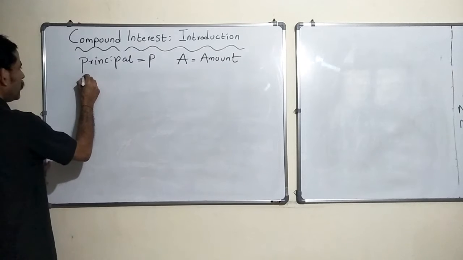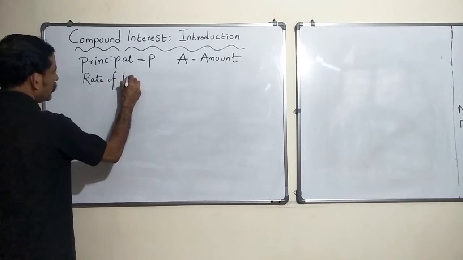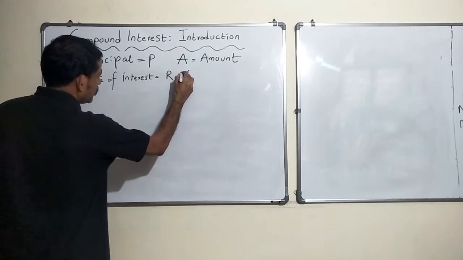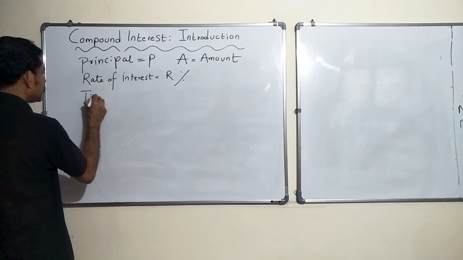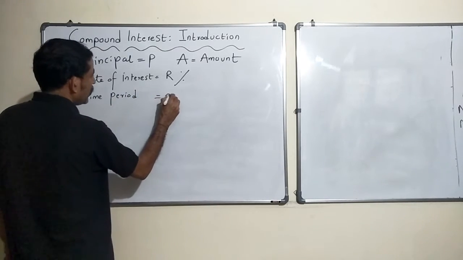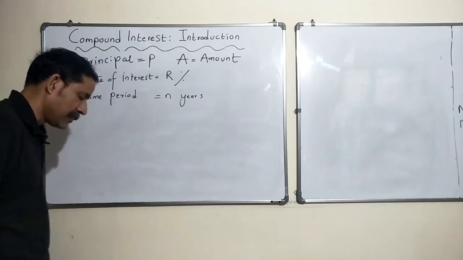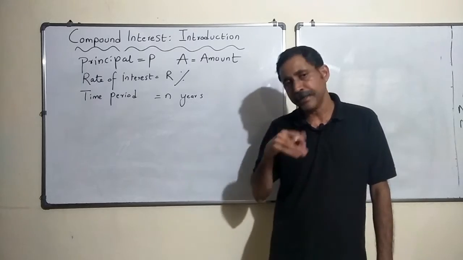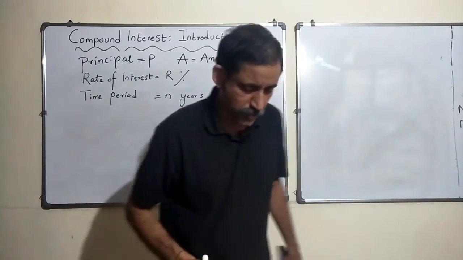Rate of interest is R percent, and time period, let's take it as n years. In this we assume that the compound interest is calculated annually. The interest is calculated annually and compounded also, annually.